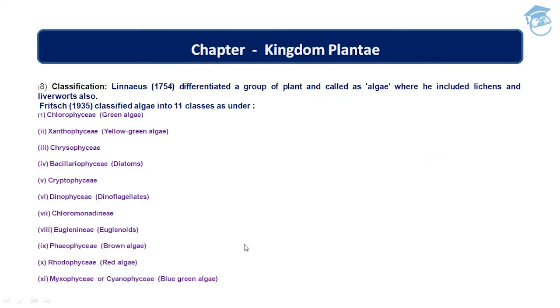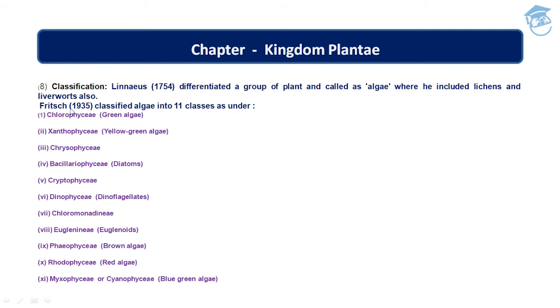Okay, now we'll talk about the classification, students. It is seen that algae are classified into 11 classes. And who did that classification? Linnaeus. He differentiated a group of plants which is called algae, where he included lichens and liverworts also.